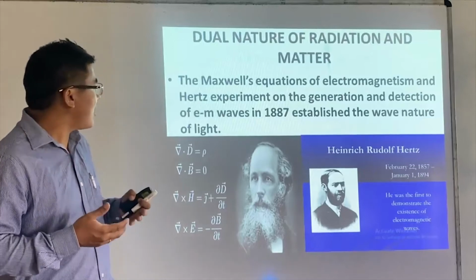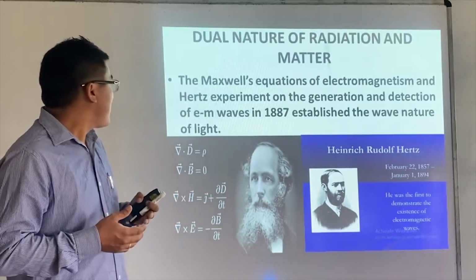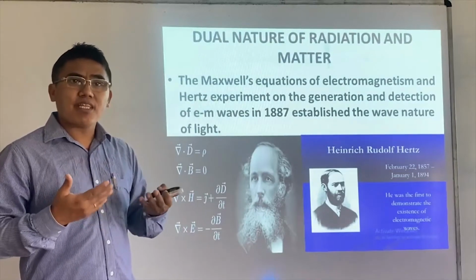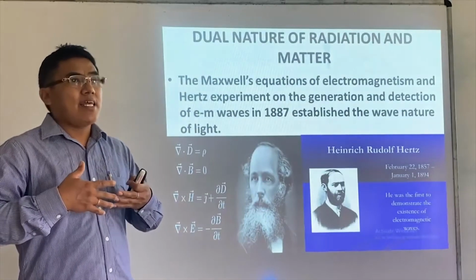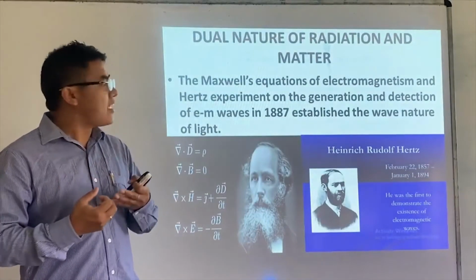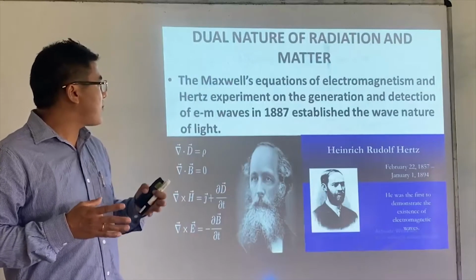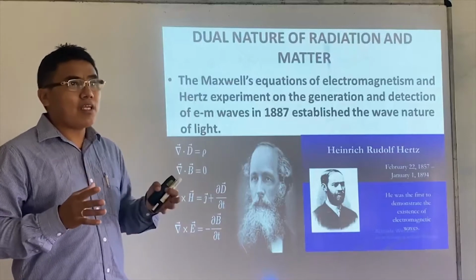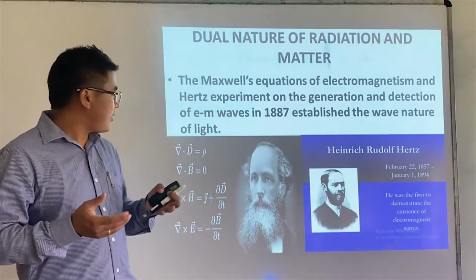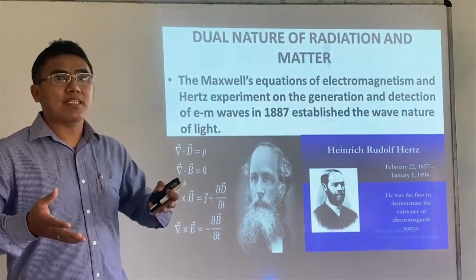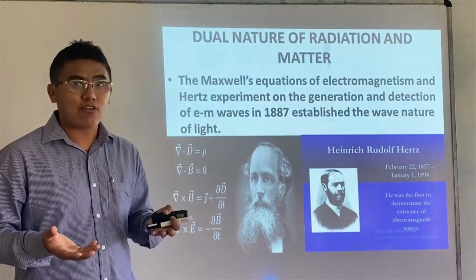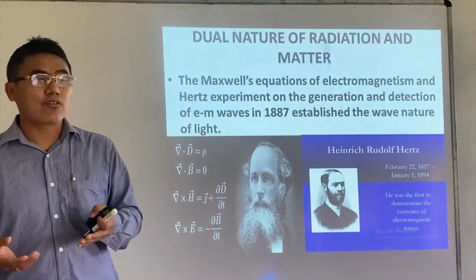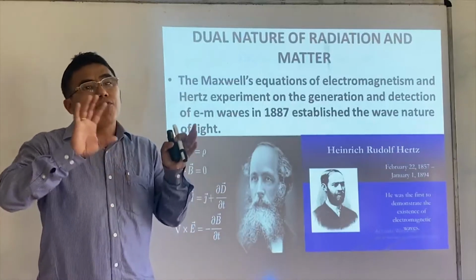And then it was Hertz in 1887 who experimentally generated electromagnetic waves in a lab, and then experimentally received electromagnetic waves. Therefore Maxwell's electromagnetism was formally established. That means there exists what we call electromagnetic wave, that means light is an electromagnetic wave, and the Maxwell four equations talk about the wave nature of light.